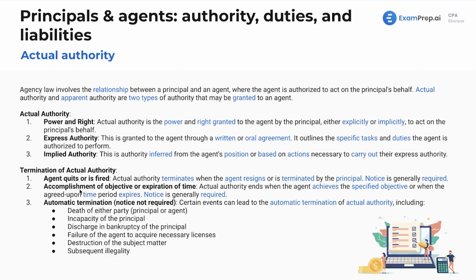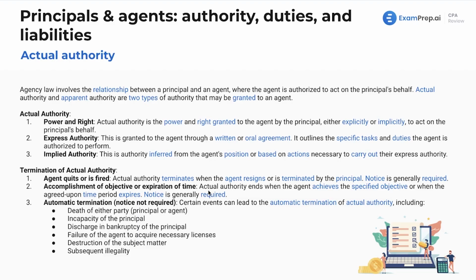Also, other ways, accomplishment of objective or expiration of time. Let's say you're hired to work for someone for a year. Well, it's for a year. It's just the time expired, or maybe you're hired by someone to build a treehouse. I don't know why a treehouse. I'm thinking of my childhood, I guess. That would be the termination of the relationship.